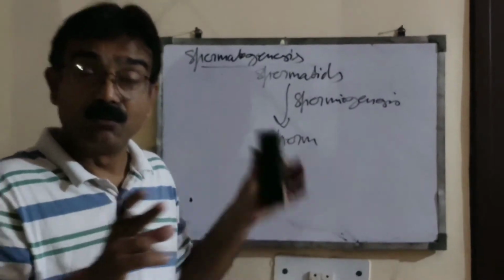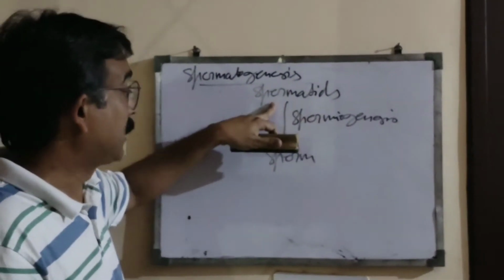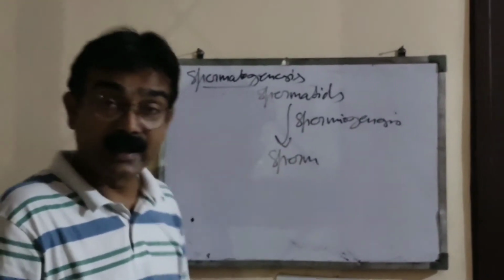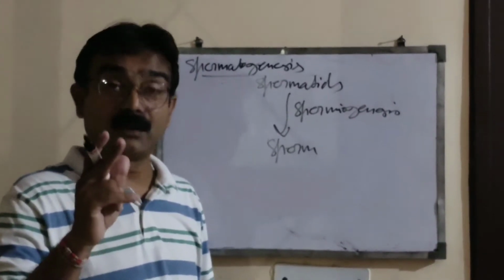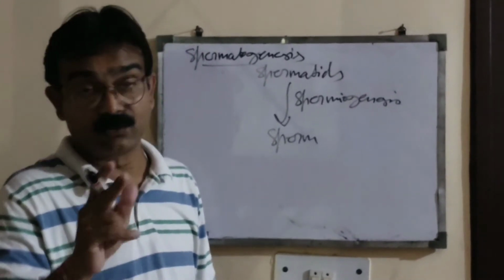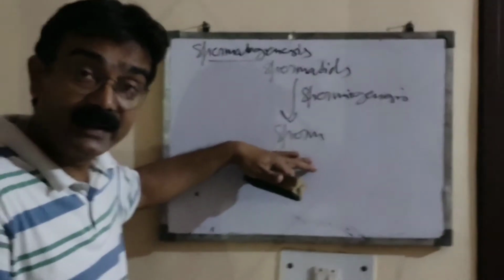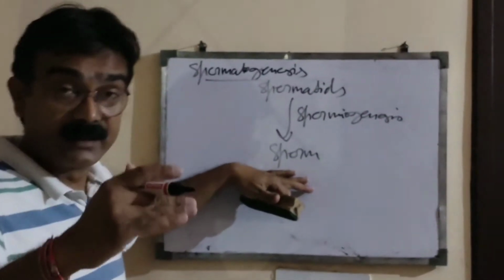I repeat, when by the process of spermiogenesis spermatids get converted into sperm, at that time inside the seminiferous tubule there is one type of cell, that is the Sertoli cell, and the head of this sperm is embedded in that Sertoli cell for the purpose of better development.